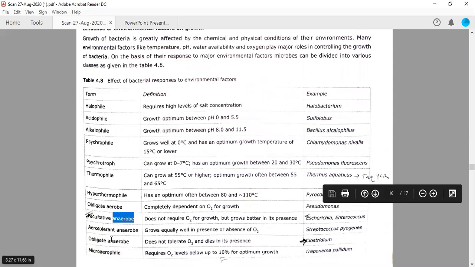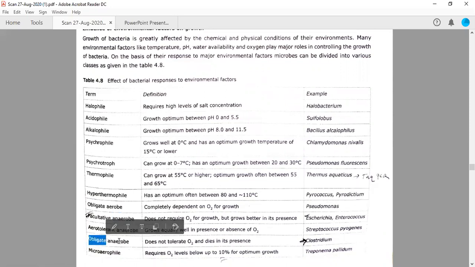Aerotolerant species. Obligate anaerobes cannot tolerate oxygen and will die in its presence, because they are obligate parasites for anaerobic conditions. Facultative can grow, but obligate anaerobes cannot grow in the presence of oxygen. They will die. Microaerophilic means they require a very low concentration, up to 10% for optimal growth, as I showed you, 2 to 10%. But if it exceeds 20%, they will die. So this is microaerophilic. Treponema pallidum is one example.